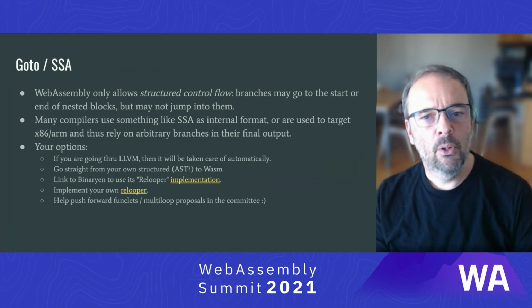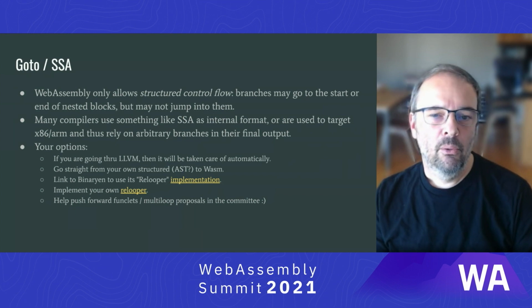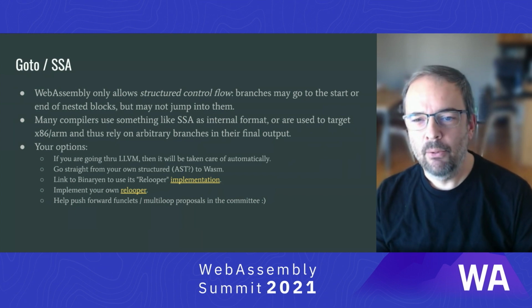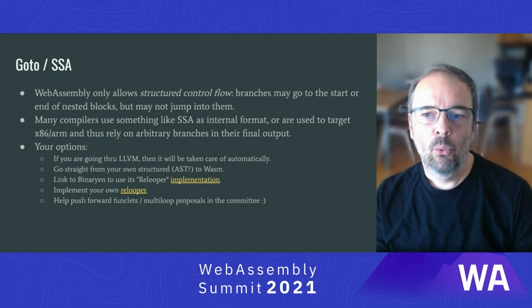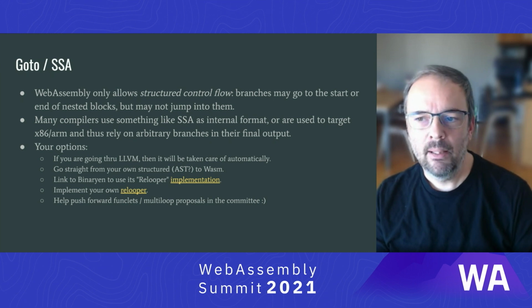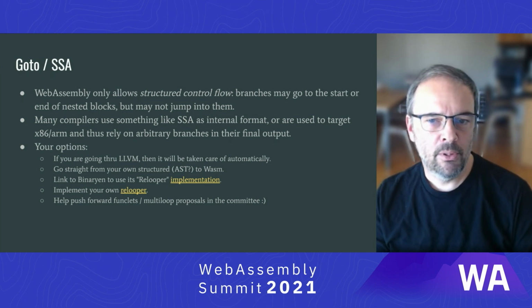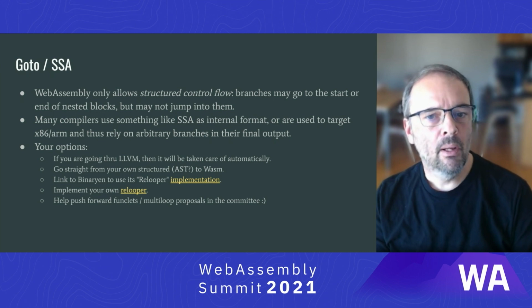Now, if you're porting over an existing compiler and you're relatively new to WASM, we should really talk about this four-letter word, goto. WASM is peculiar because it only allows structured control flow. Branches may go out to the start or the end of nested blocks, but may not jump into them. Many compilers use something like SSA, static single assignment form, as an internal format, or are used to target LLVM IR, x86, or ARM, and thus rely on arbitrary branches in their final output. How do you get around this? Well, here are your options.